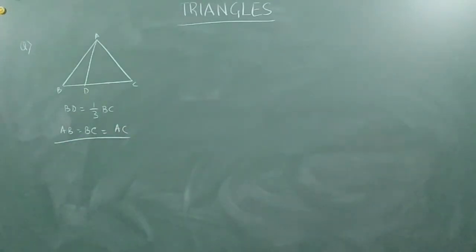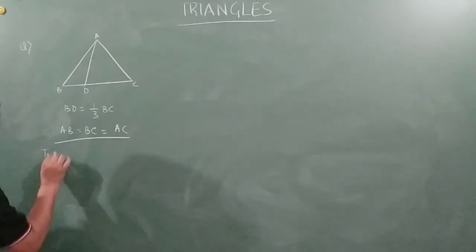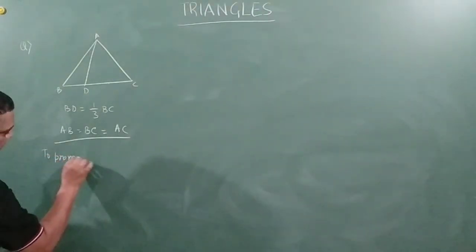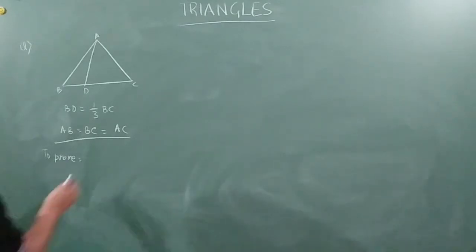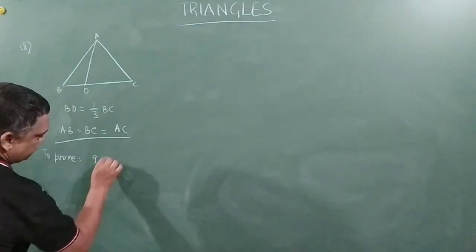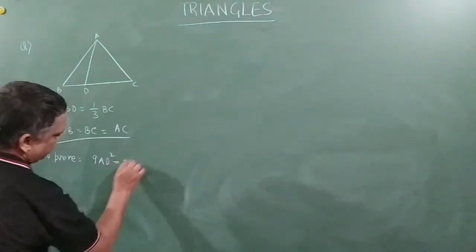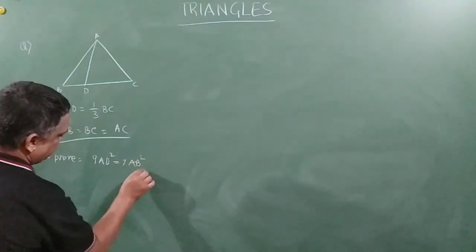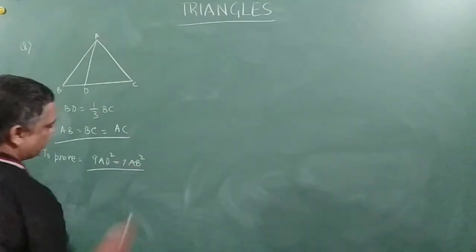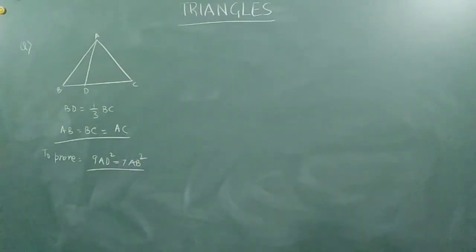Right. Now we need to prove that, to prove 9AD square is equal to 7AB square. An important problem from your examination point of view, friends. Right. So how do we prove?